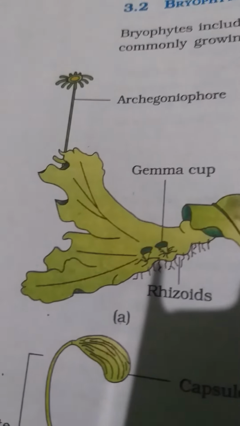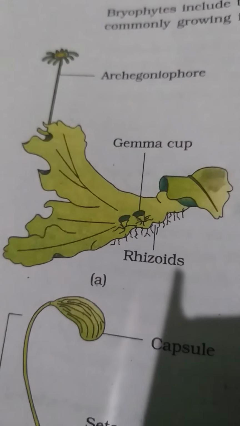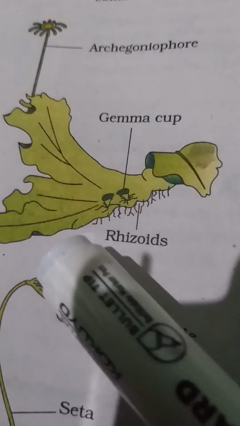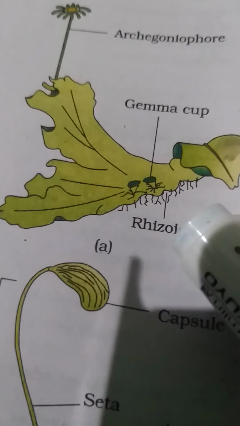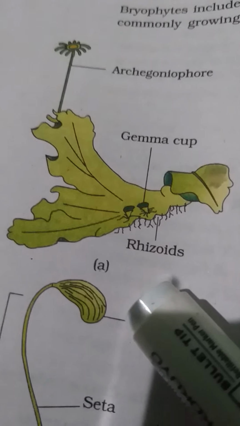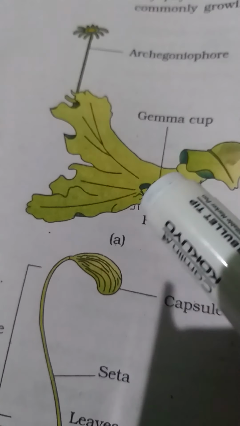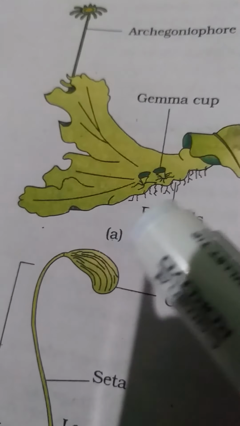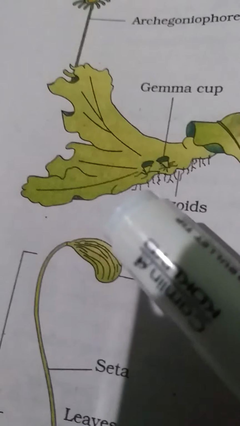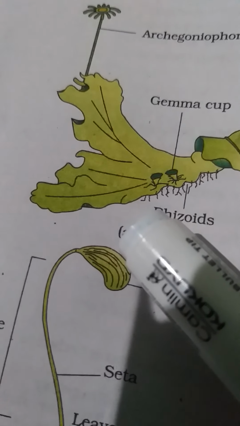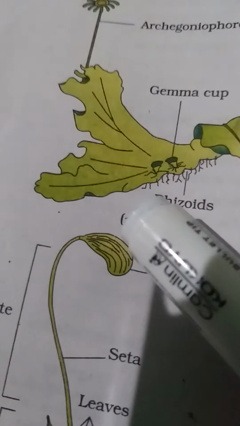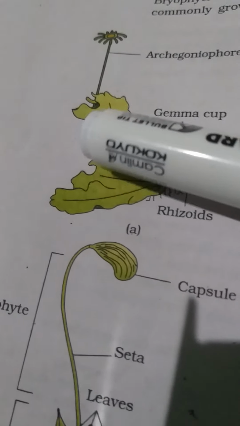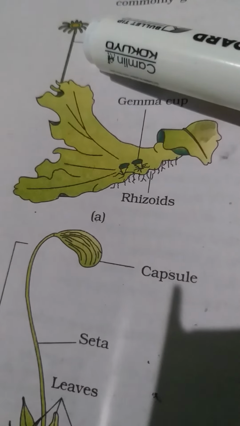Now you see here, you see the root-like structures in the figure. These root-like structures are known as rhizoids. Here this is the vegetative part, and here you see gemma cups. Gemma cups are the reproductive unit. You can correlate them to the modern flower. And here you see archegonia and spore.